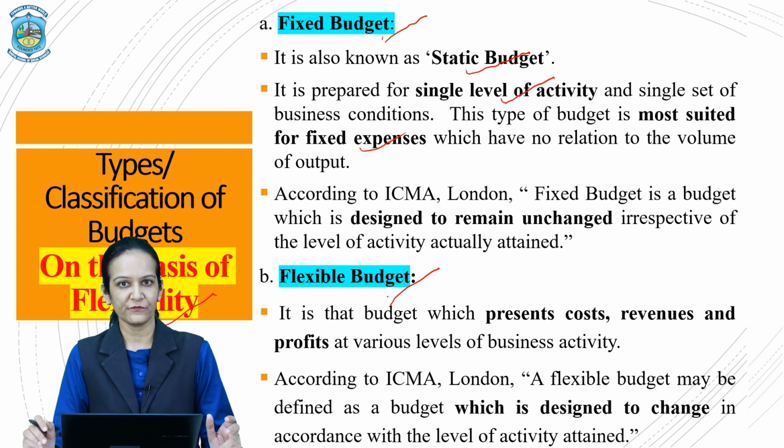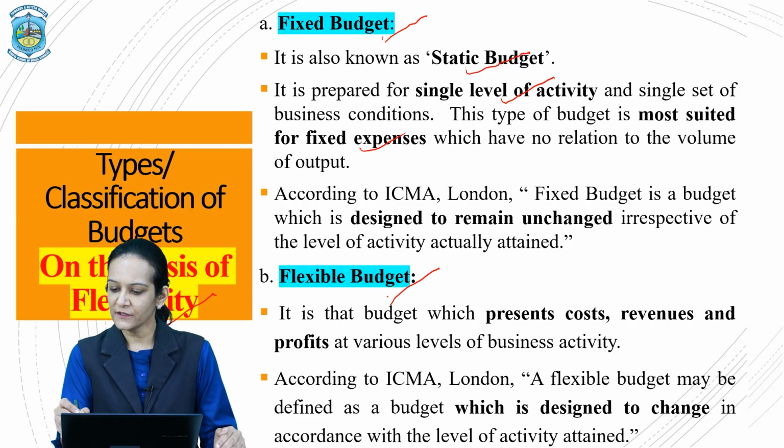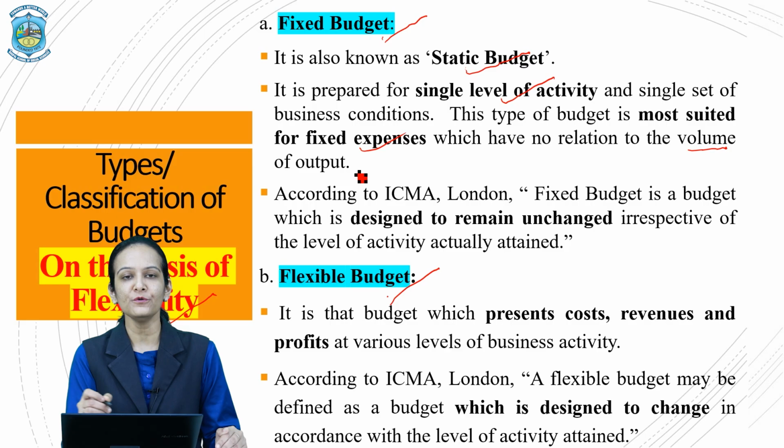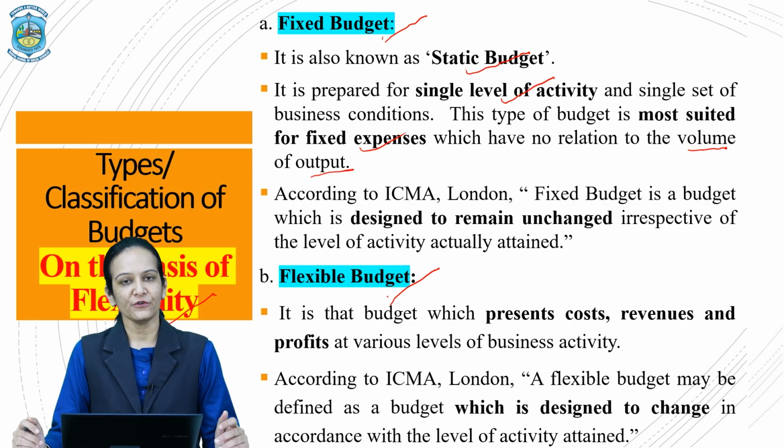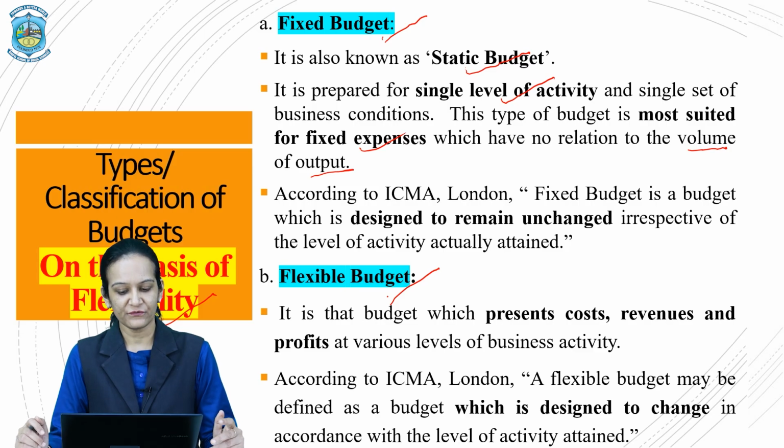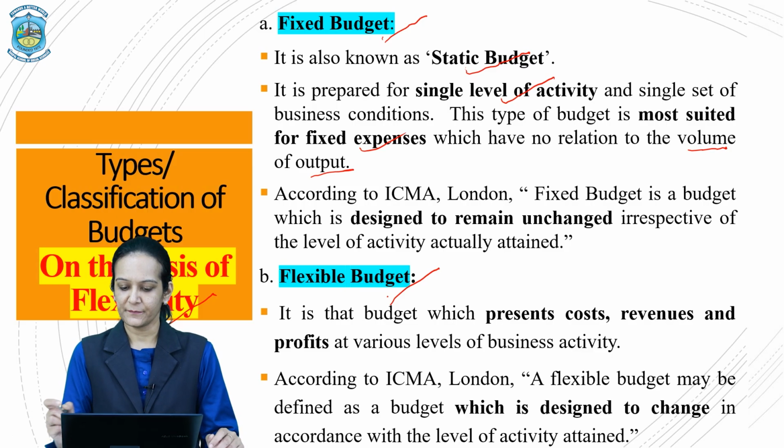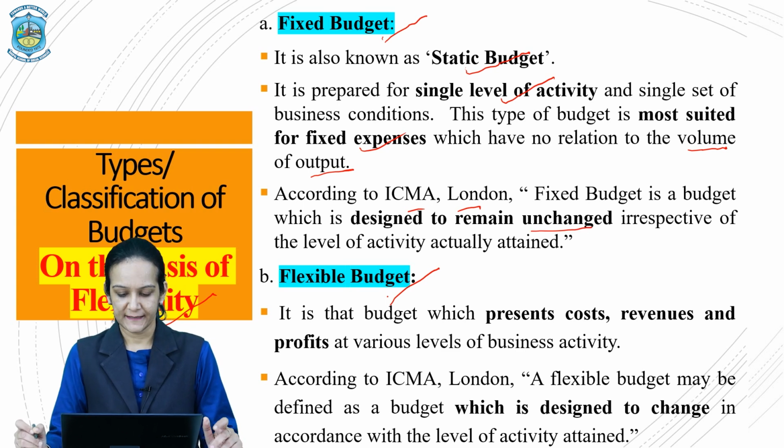We all know the meaning of fixed expenses. Fixed expenses are the expenses that do not change as per the level of business activity or as per the volume of the output that is being manufactured. They always remain fixed in nature. So a fixed budget generally concentrates upon the fixed expenses. There is a definition of the fixed budget given by ICMA London, and they say that a fixed budget is a budget which is designed to remain unchanged irrespective of the level of activity that is actually attained.